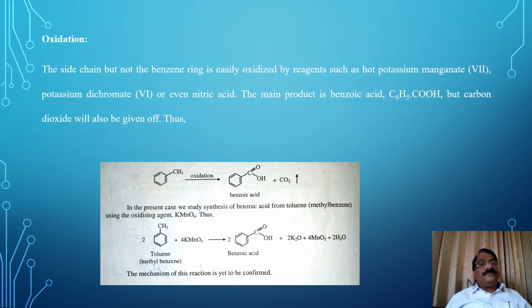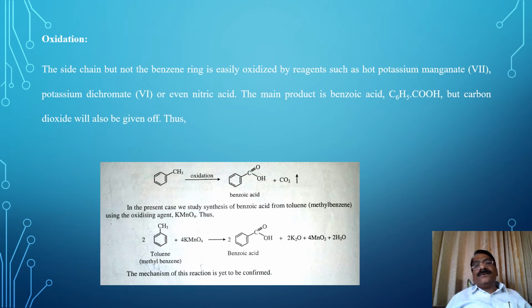Oxidation: the side chain, but not the benzene ring, is easily oxidized by reagents such as hot potassium permanganate, potassium dichromate, or even nitric acid.